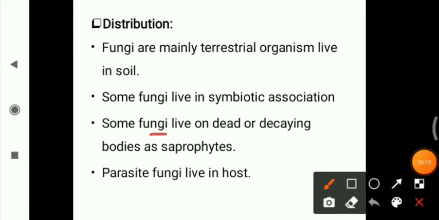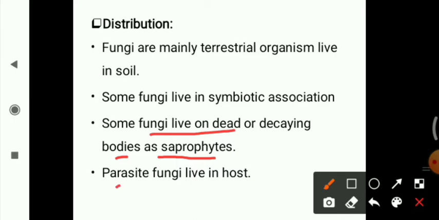Some fungi live on dead or decaying bodies; they are known as saprophytes. Some fungi take nutrients from dead and decaying materials. From the dead and decaying material, they obtain nutrients for their growth. That type of fungi is known as saprophytic fungi.